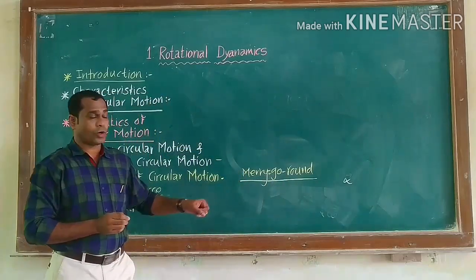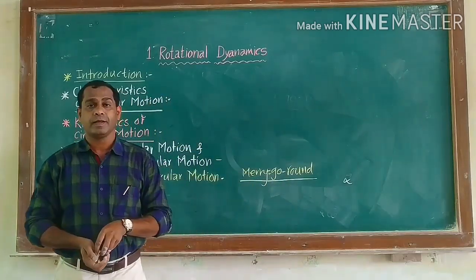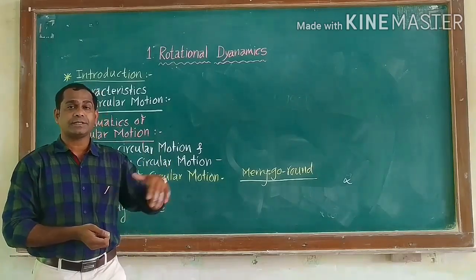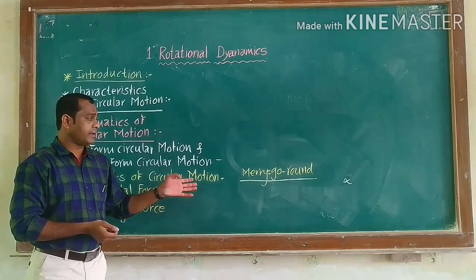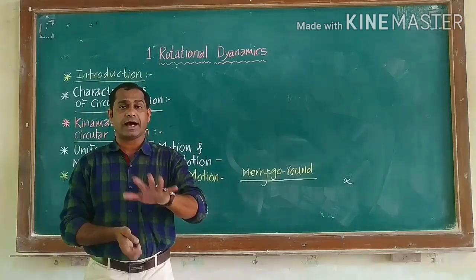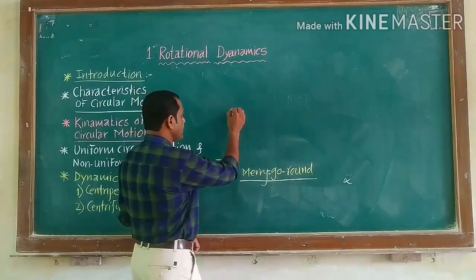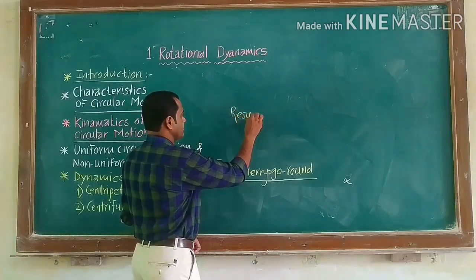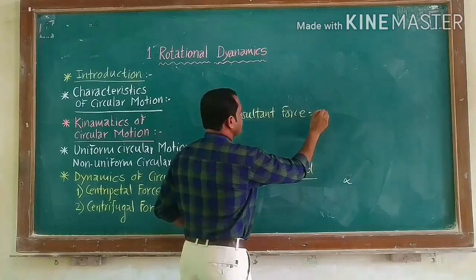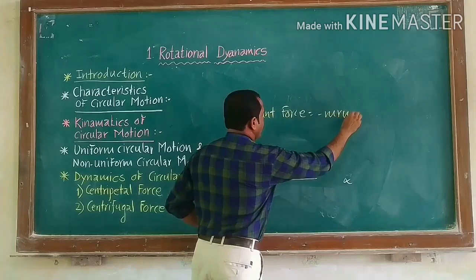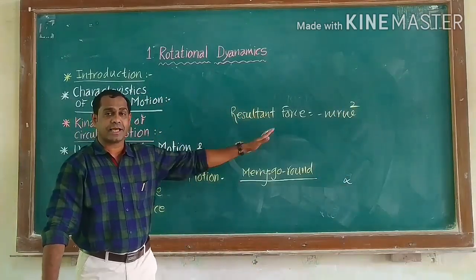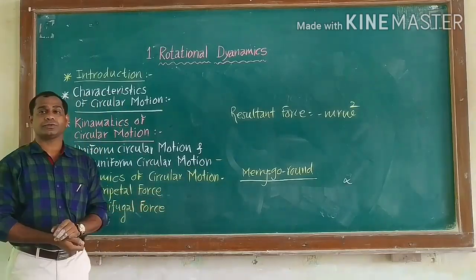When the speed of the merry-go-round is uniform, the inward resultant force, which is centripetal force, and the outward force, that is centrifugal force, are equal in magnitude. That's why we can write the resultant force is equal to minus m r omega square, and this resultant force is the same as the centrifugal force.